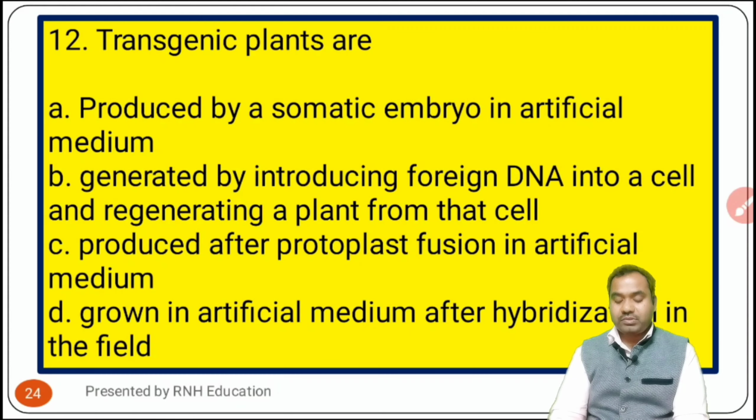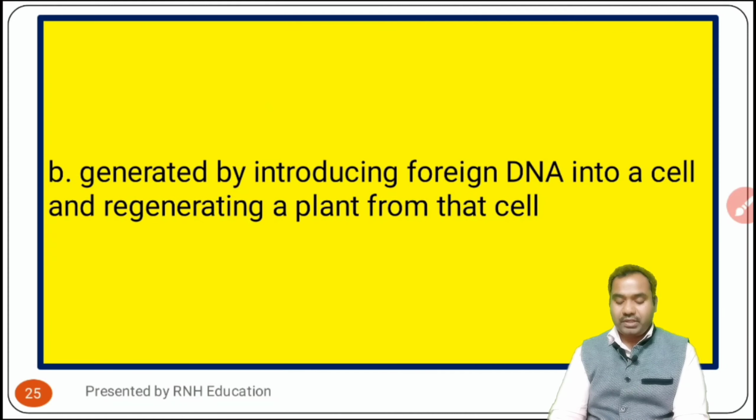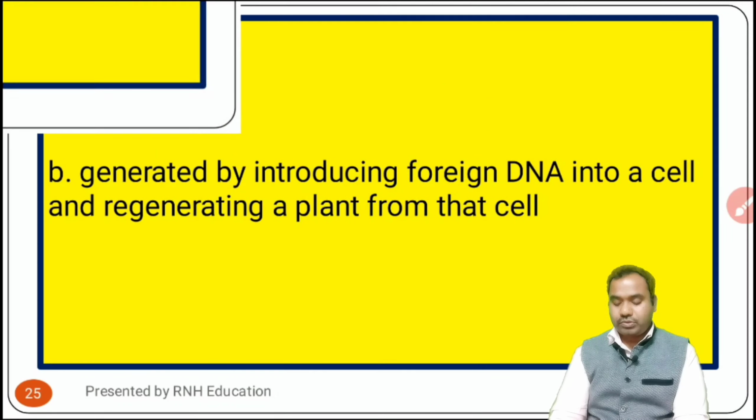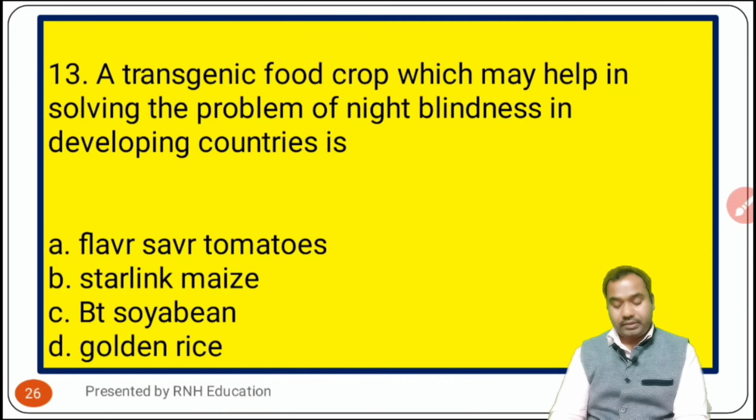তাহলে এখানে মেন ফর্মটা হচ্ছে ট্রান্সজেনিক প্ল্যান্টস আর। Okay, now see the answer. Transgenic plants are generated by introducing foreign DNA into a cell and regenerating a plant from that cell. Okay, that is called transgenic. That is called transgenic plants. Okay, now the next question number 13.